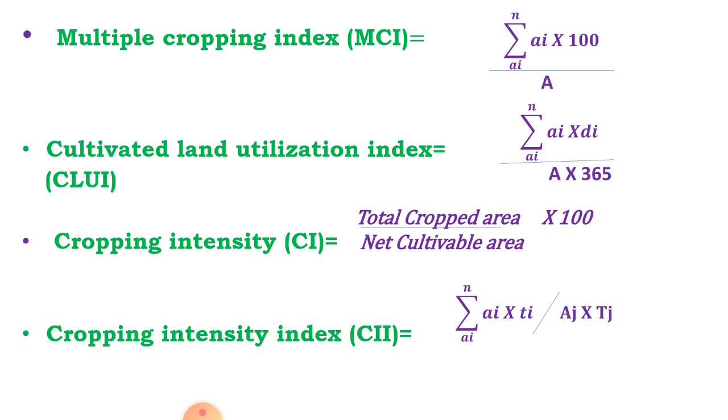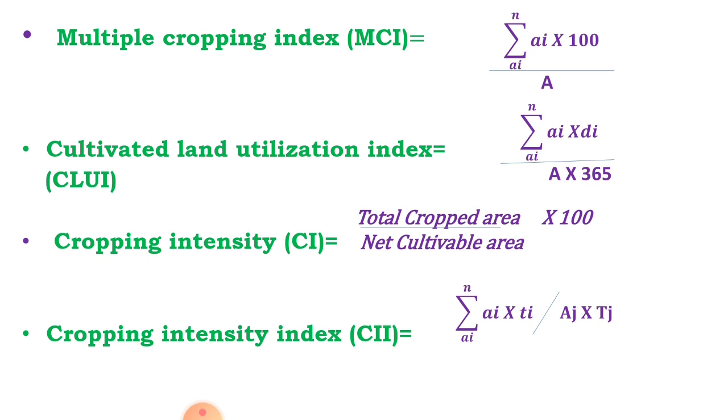Okay, and this multiple cropping index is calculated by using the formula. The formula is MCI is equal to summation of Ai into 100 divided by capital A, where n means total number of crops, Ai means area occupied by the ith crop, and capital A is equal to total area available for the cultivation.